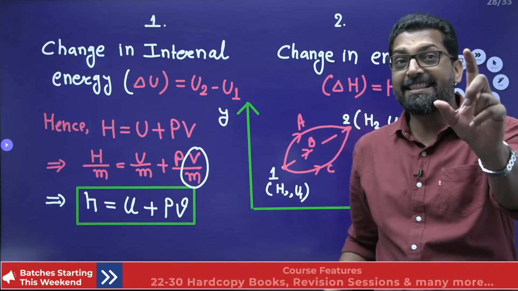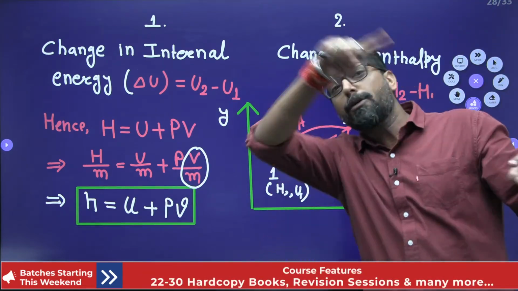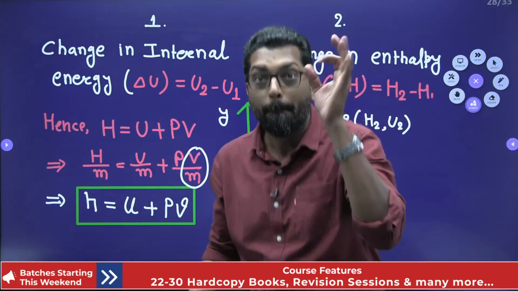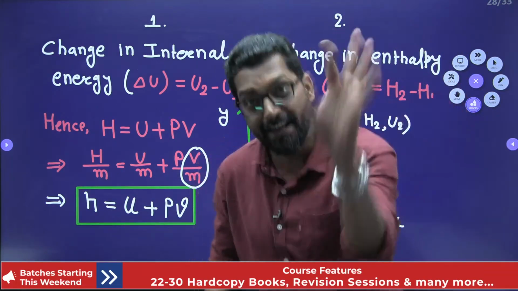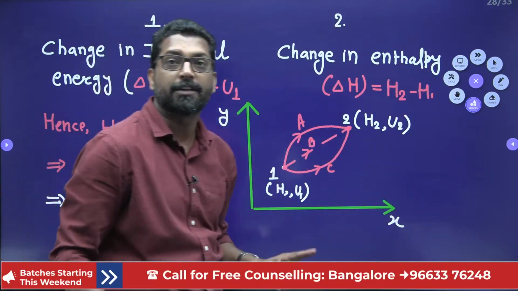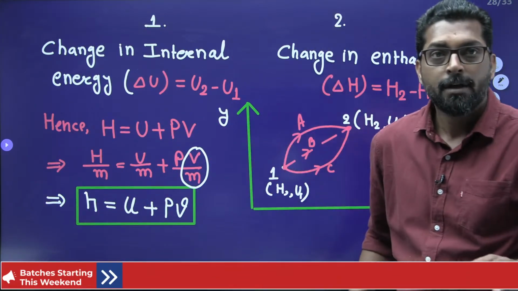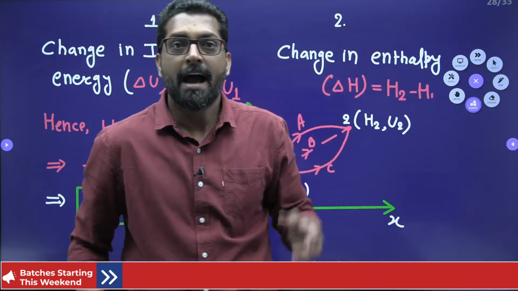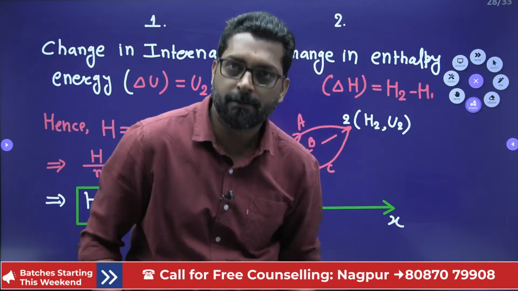That means change in enthalpy, a change in property, is equal to a path function, the heat transfer, only at a constant pressure. But the change in enthalpy and the change in internal energy for any process, why? Because this is a state property. This is the state variation. This is the state relationship. This is the property of the system, and a property of the system holds for any process.